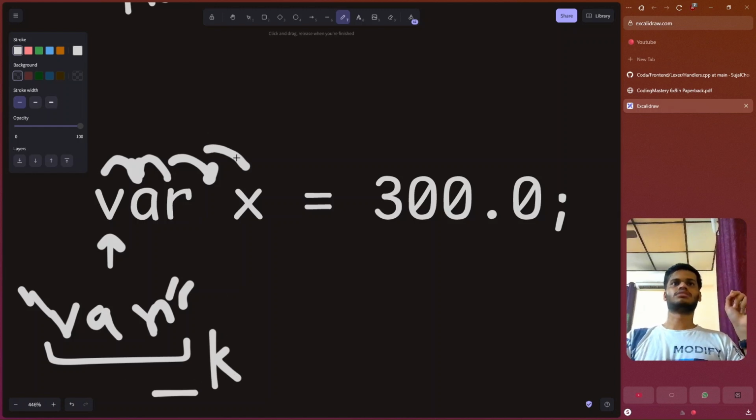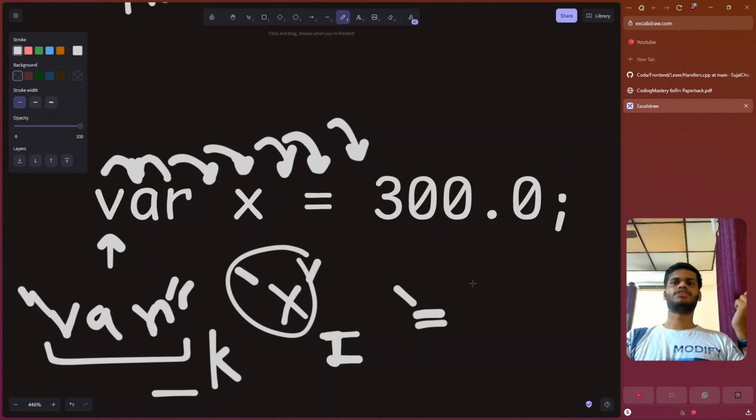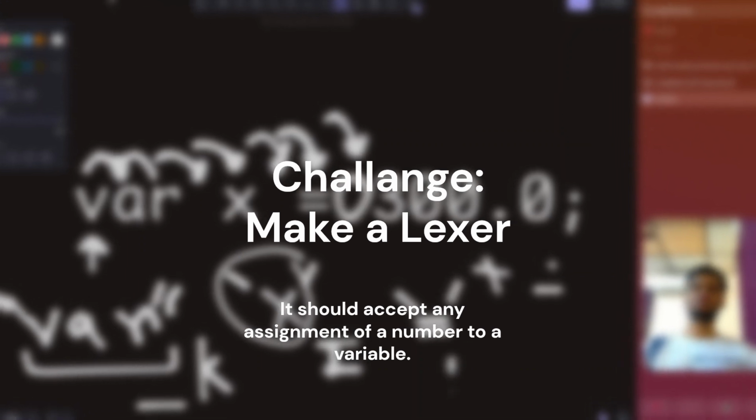Then we advance again. Found an x. Again, the same function is called with the literal x. It stores the x, it advances. We find a space. Space is not a valid character. End it here. Find if x is a valid keyword. It's not. So we mark it as identifier and return the token. We advance again. Find the equal to sign. Call the equal to handler. It stores the equal to sign and advances to the next character. If it is a plus, or let's say another equal to sign,